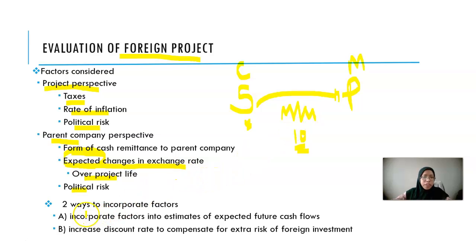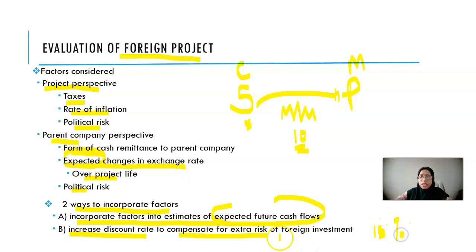So there are two ways to incorporate these factors. One is to incorporate the factors into the estimate of expected future cash flow. When you calculate the expected cash flow, you have to incorporate all these factors. Number two, you can increase the discount rate to compensate for the extra risk of foreign investment. For example, let's say the normal rate is 15%.